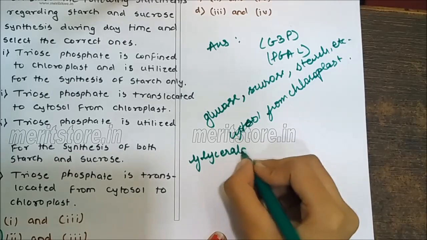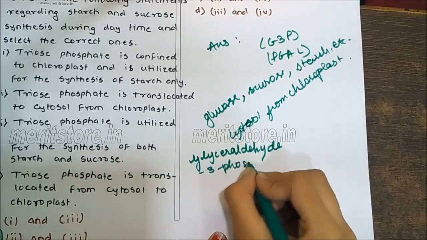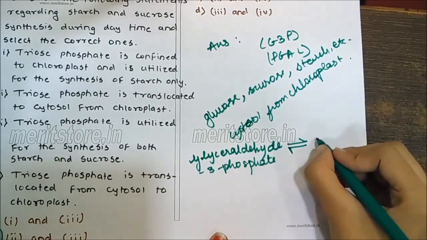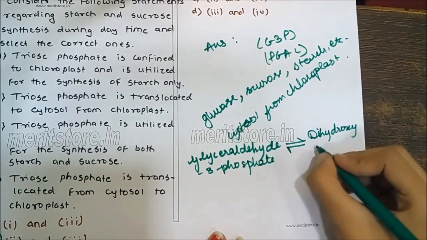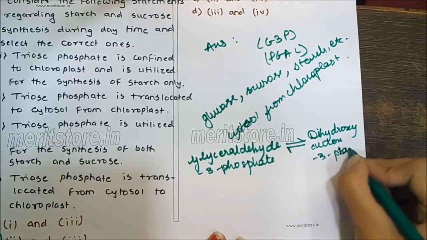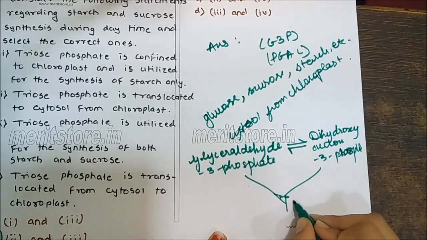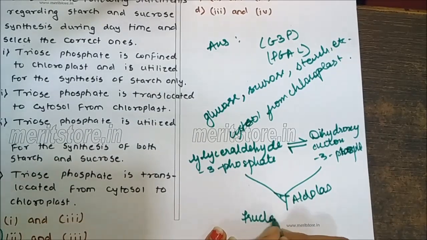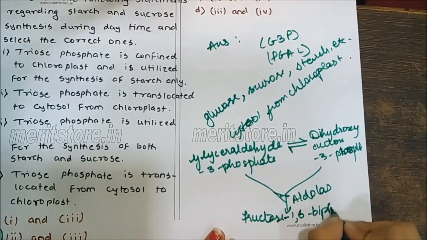Glyceraldehyde 3-phosphate, in an irreversible process, gives dihydroxyacetone 3-phosphate. These two combine, in the presence of aldolase, to give fructose 1,6-bisphosphate.